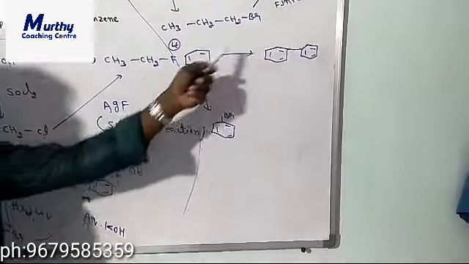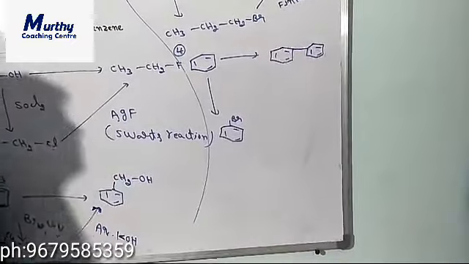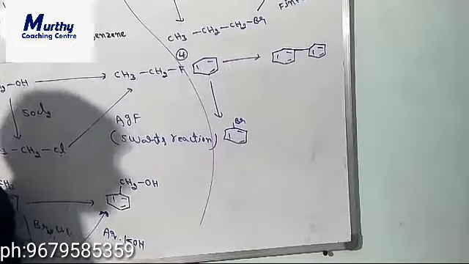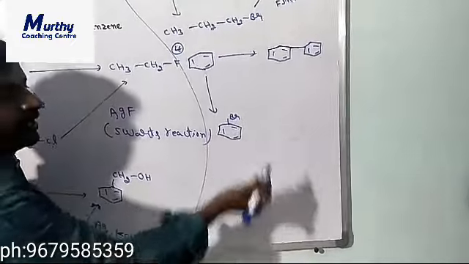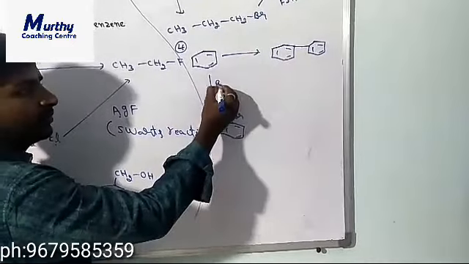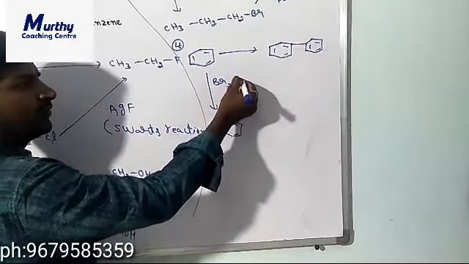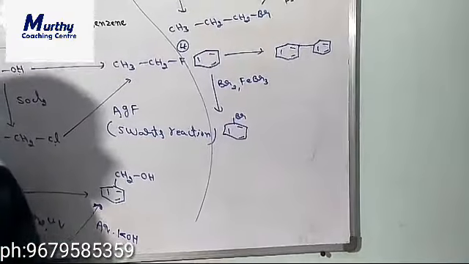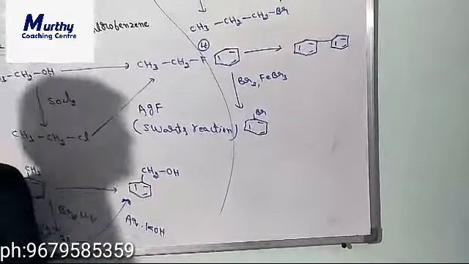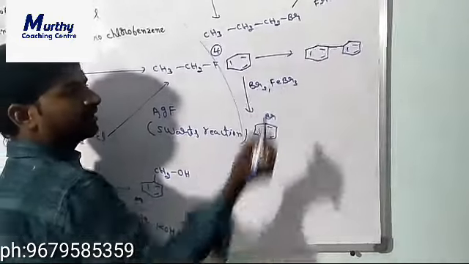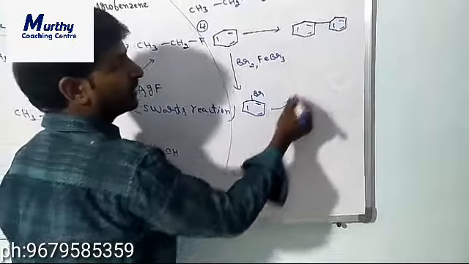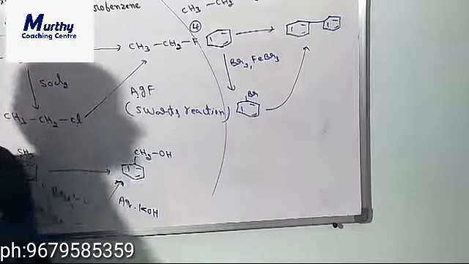So now, benzene to biphenyl. First we have to introduce the halogen on the benzene ring. For introducing a halogen like chlorine or bromine, we add Br2 and FeBr3, that is the bromination reaction. Br2 is the reagent, FeBr3 is the catalyst. After getting the bromobenzene, we have to follow the Fittig reaction.